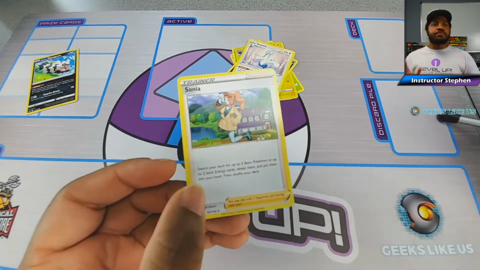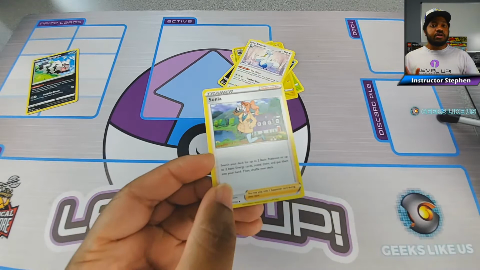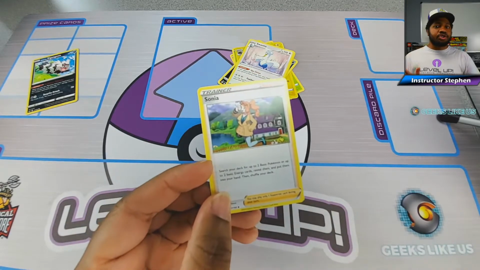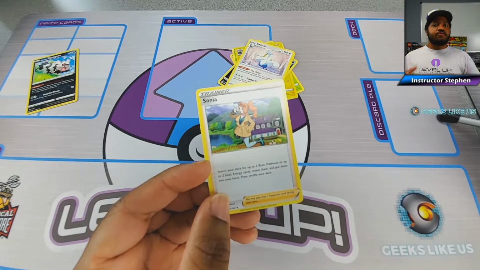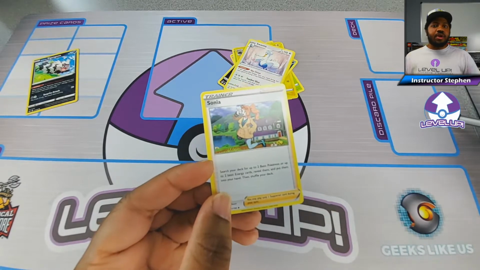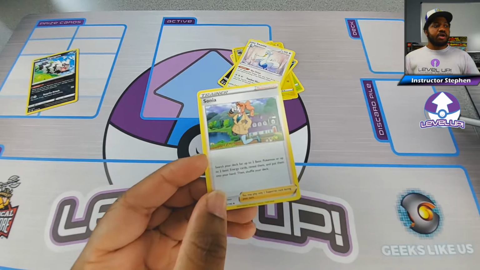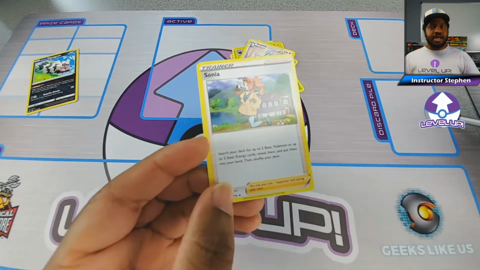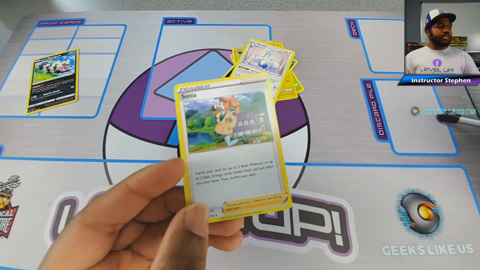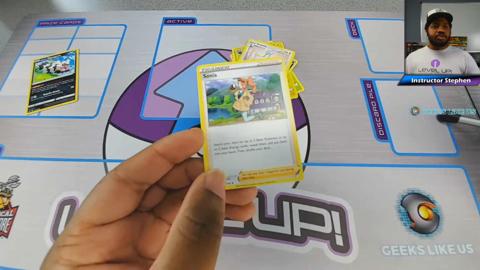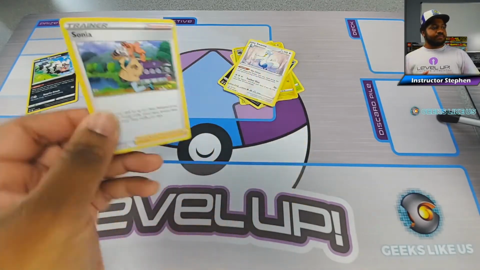Some students might come to me and say, there's also a card called Welder that says you may attach up to 2 basic energy cards from your hand, and they'll say, well, I didn't have 2 energy cards, so I can't use it. You can, as long as you have at least 1. So it's more of a range than a you must. You can choose to do up to the number it specifies.